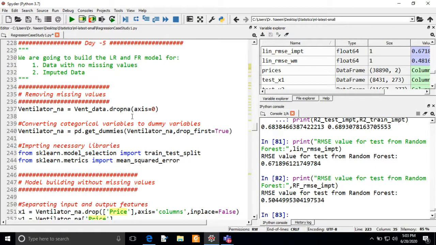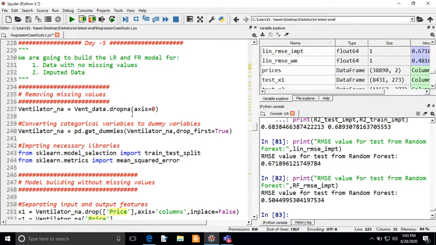Now we are going to build a linear regression model and a random forest model for data with no missing values and with imputed data, because we are not letting go of the missing values.